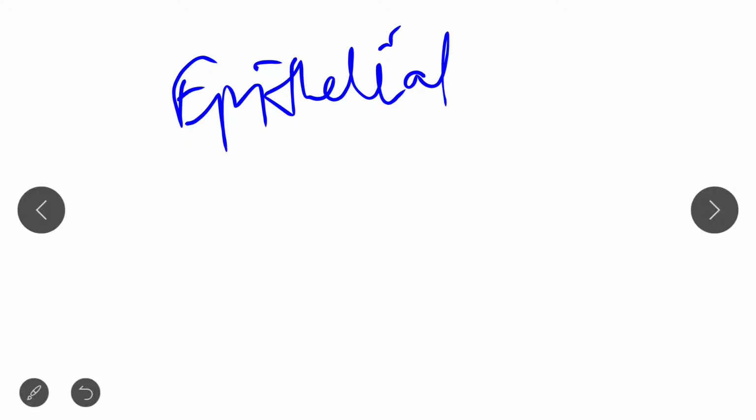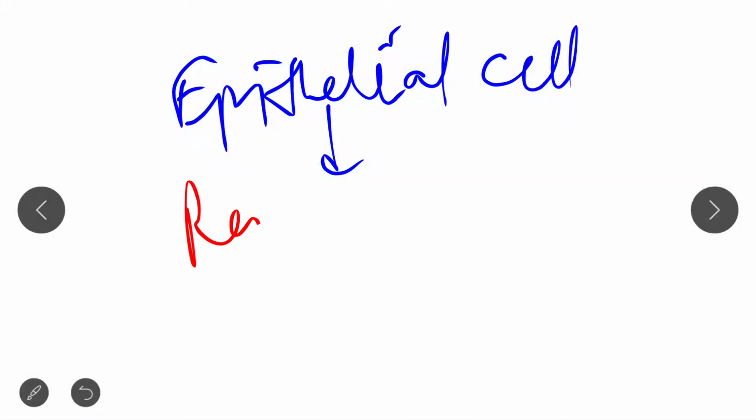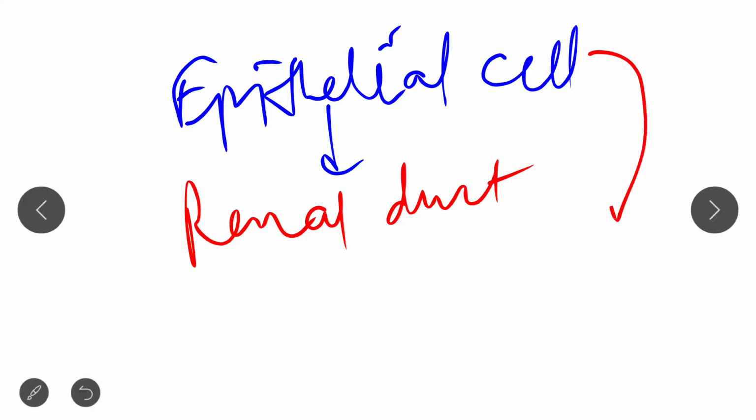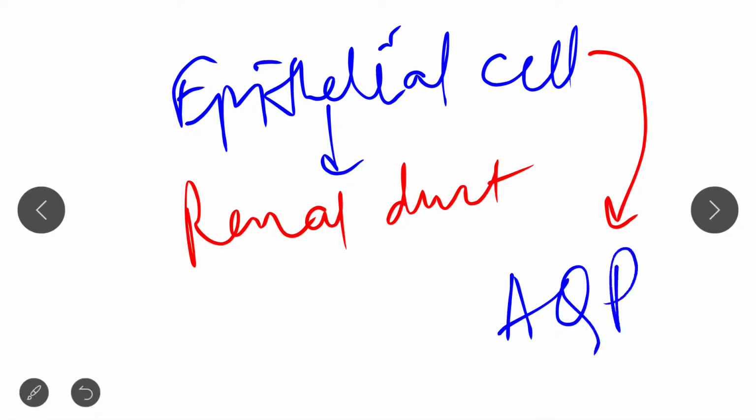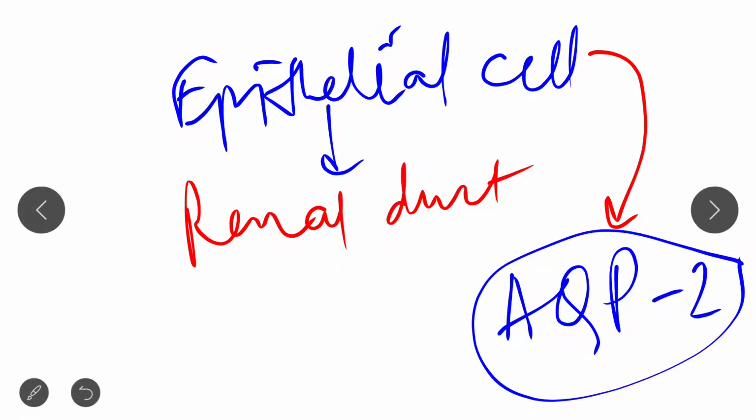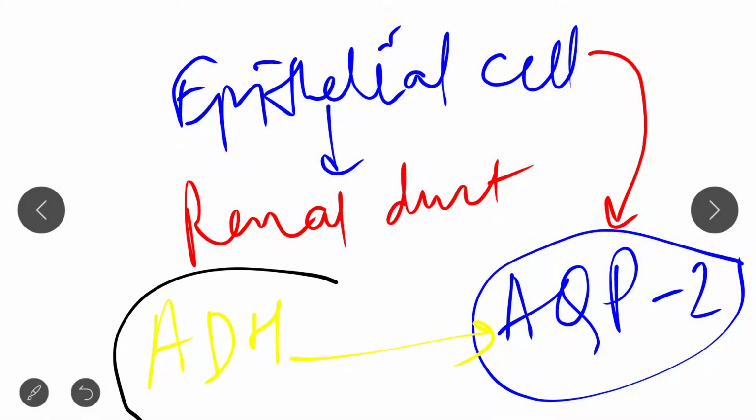There are epithelial cells lining the renal duct in the kidney, and in these epithelial cells the aquaporin 2 is stored. So ADH mobilizes this aquaporin 2. What is ADH? ADH is antidiuretic hormone.